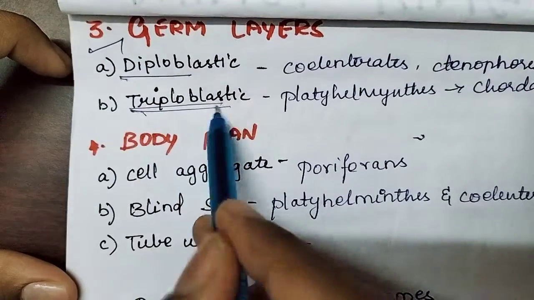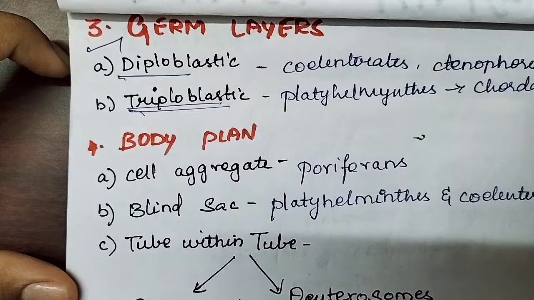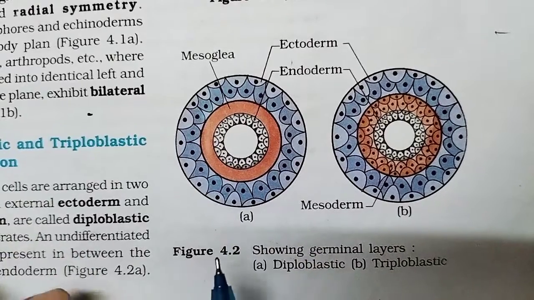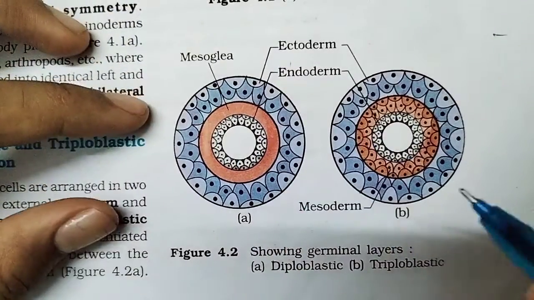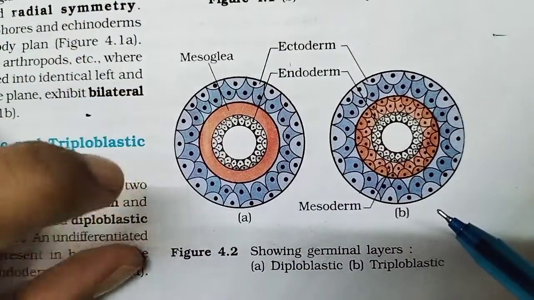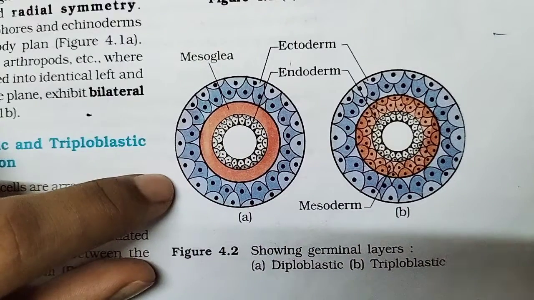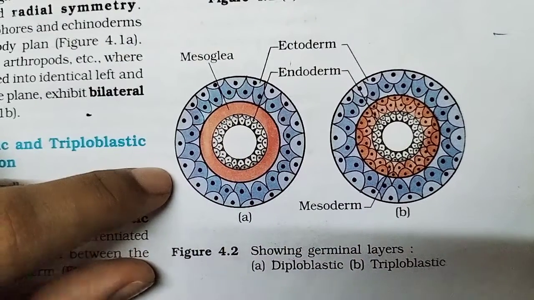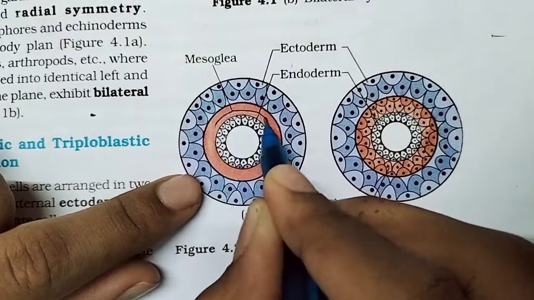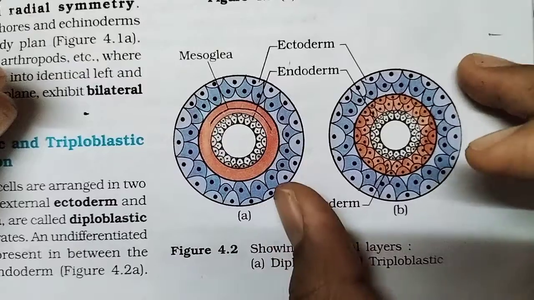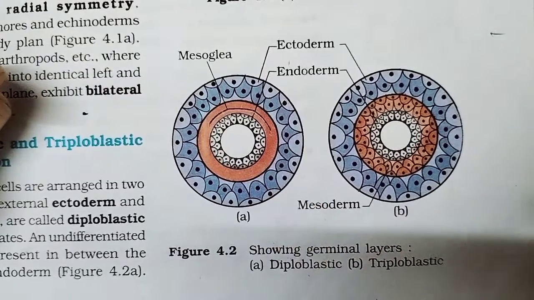If they have 3 layers, they come under triploblastic. If you see this picture from NCERT, it will be very clear. This A is diploblastic. They won't have 3 layers, they have only 2 layers, and they will be present with some cavity like that. This is triploblastic, which is what humans have.